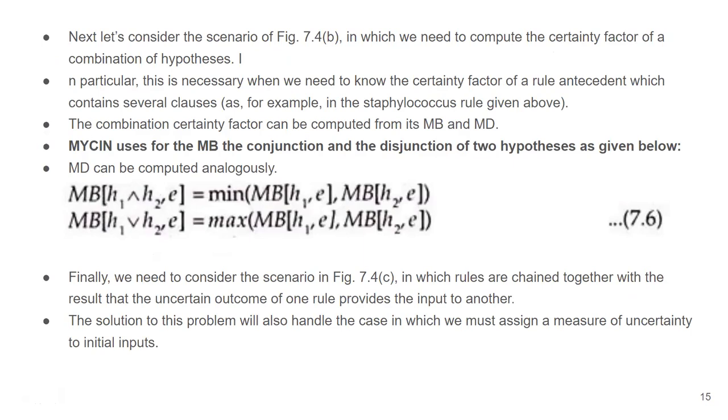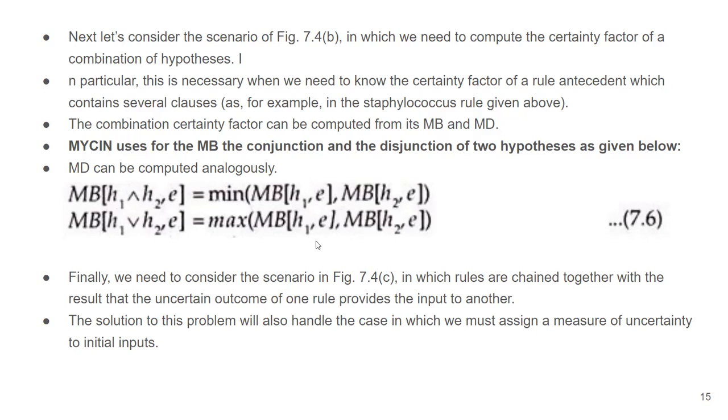Now when we consider that multiple hypotheses are there and evidence is single, then how we are going to calculate measure of belief? So measure of belief when there are two hypotheses, two events occurred for single evidence, single observation. So measure of belief with H1 and H2 with evidence E is, as we are talking about minimum of, means when we are talking about AND operation, both events must occur, it is minimum. If it is OR, H1 or H2, then it is maximum. So minimum of measure of belief in H1 over evidence E, comma, measure of belief in H2, comma, evidence E.